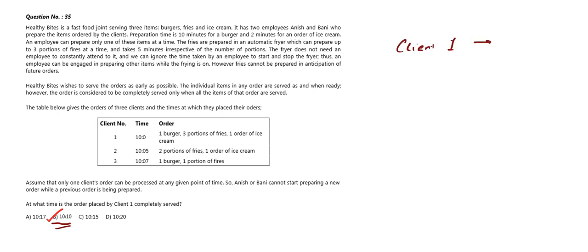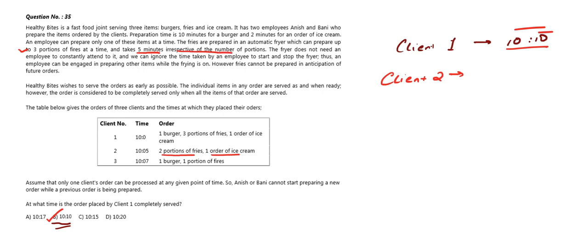Client 1's order is completed at 10:10, and before completing client 1's order, they can't start client 2's order. So they will start client 2's order at 10:10. Let's check what the order of client 2 is. Here we have two portions of fries and one order of ice cream. As you remember, the fries can be made in 5 minutes in the automatic fryer, which makes three portions of fries, but the time is irrespective of the number of portions.